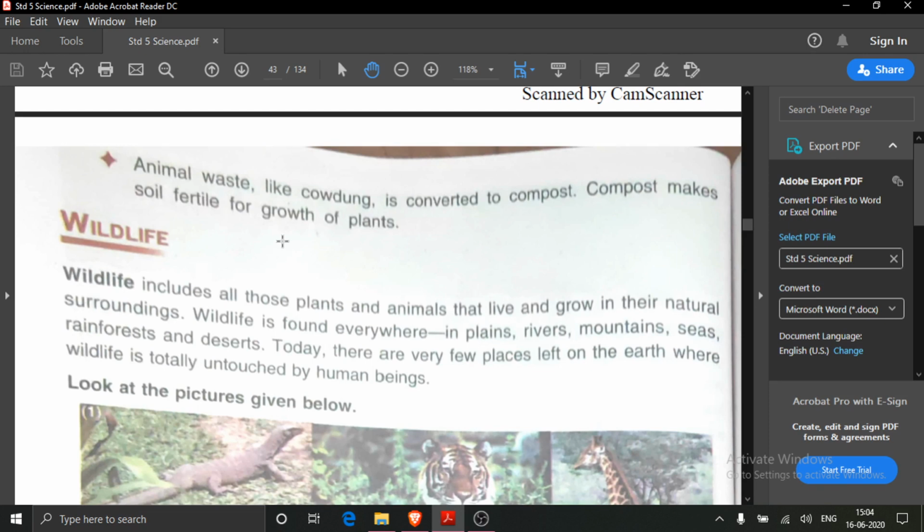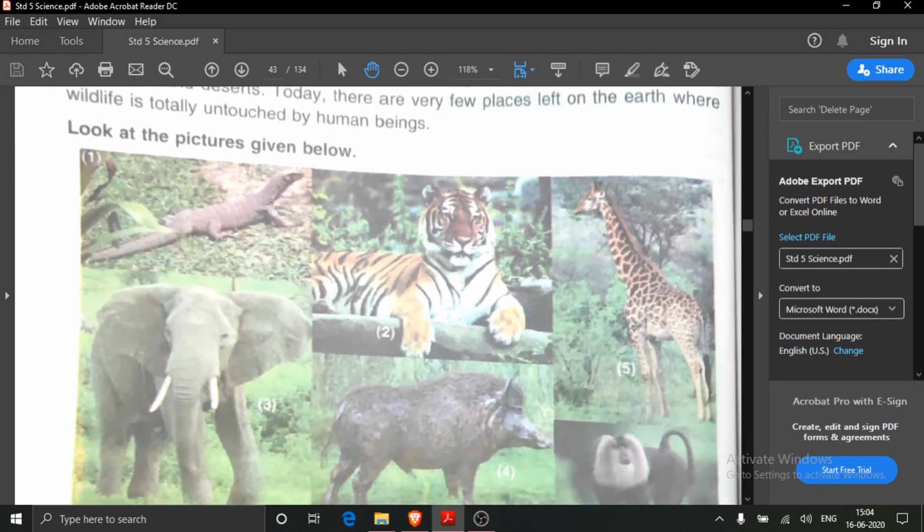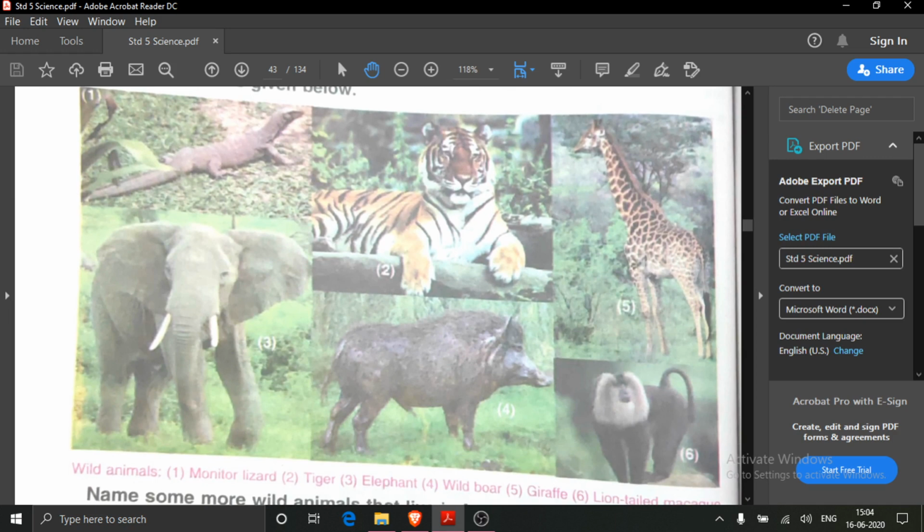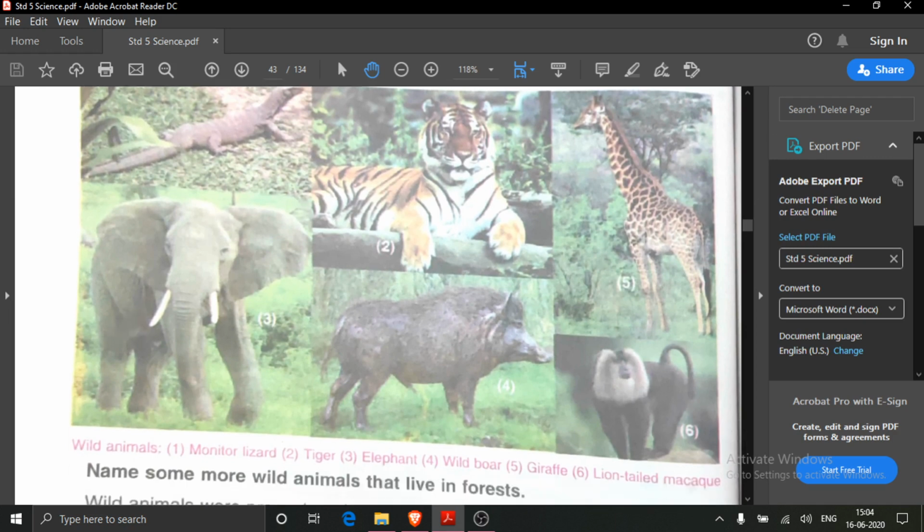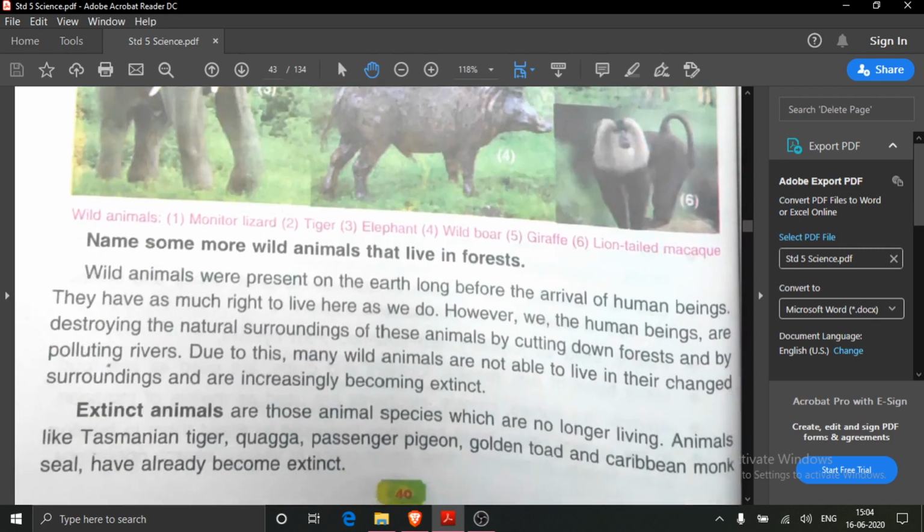Then wildlife. Wildlife means, in the previous lesson also we have read, these are the wild animals. The animals which live in the forest are known as wild animals. These are wild animals you see: monitor lizard, then this is tiger, then elephant, wild boar, giraffe and lion-tailed macaque.